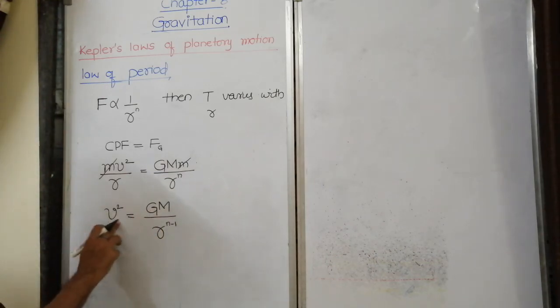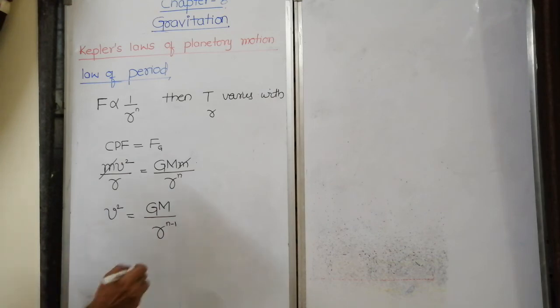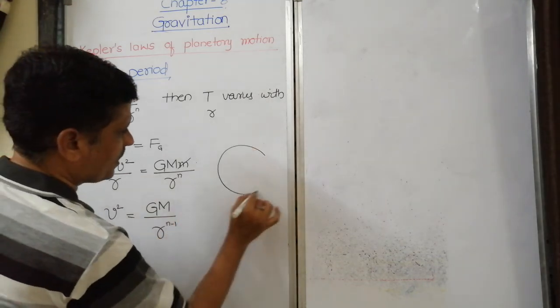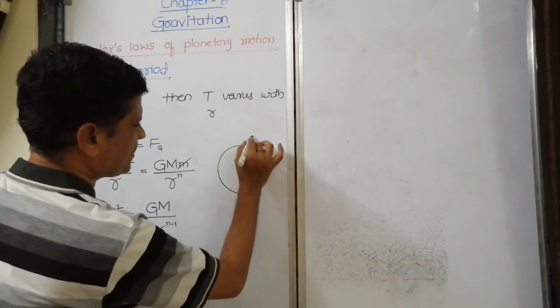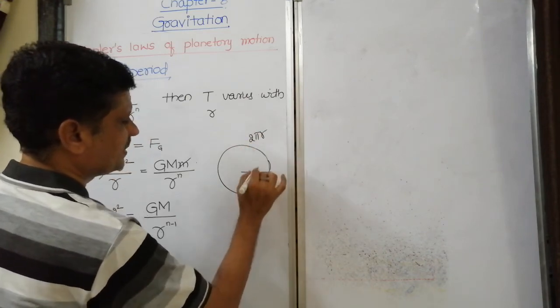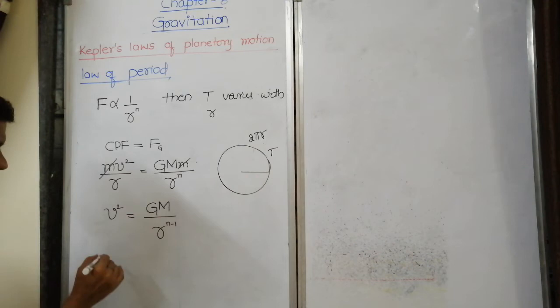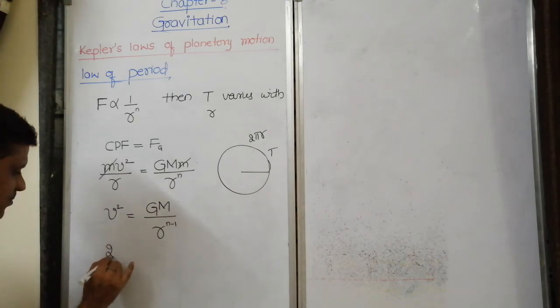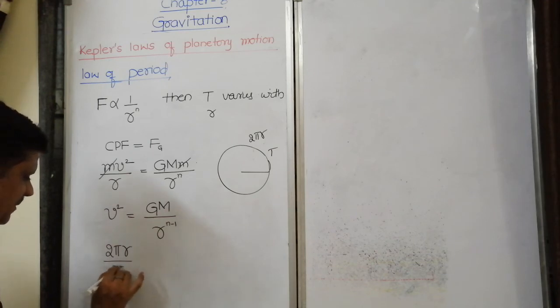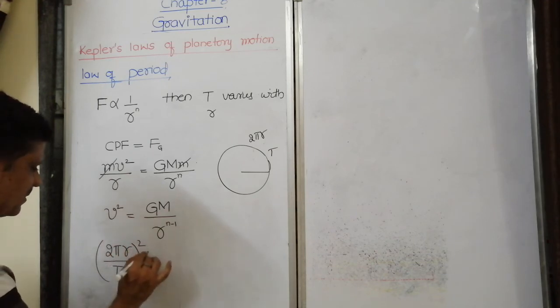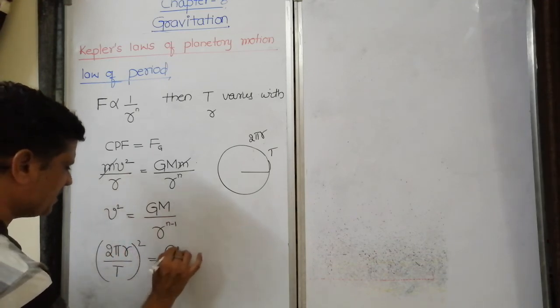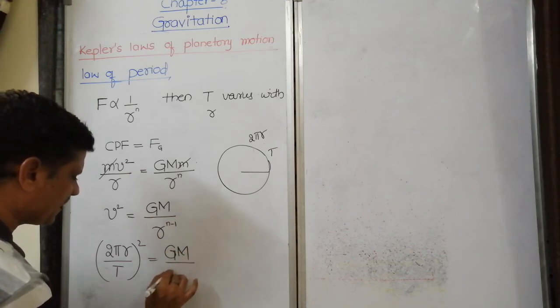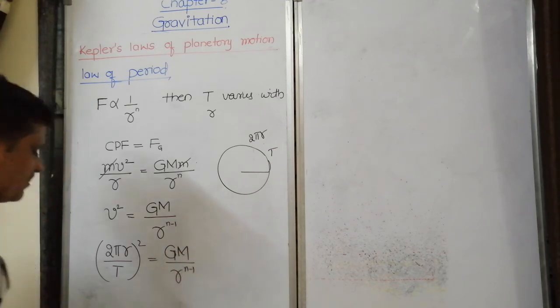We know that velocity is nothing but distance traveled divided by time taken. For one complete rotation, distance traveled is 2 pi r. Time taken is called time period. Hence I can say it is 2 pi r divided by capital T whole square is equal to capital G capital M by r to the power n minus 1.